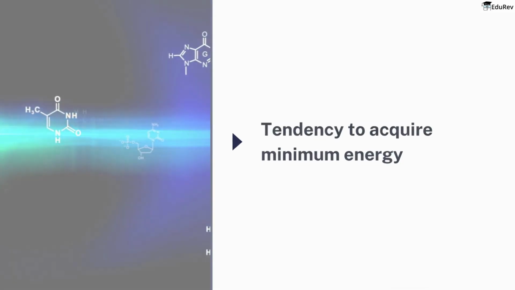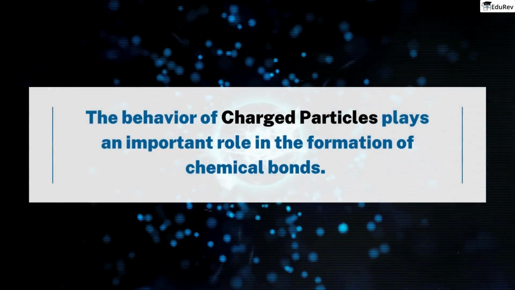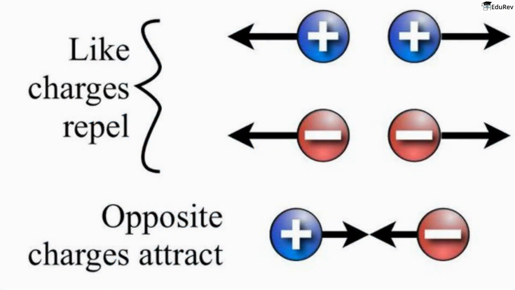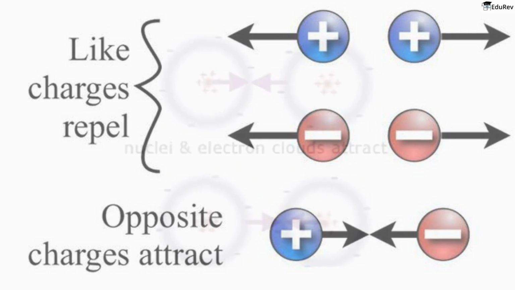As we know, the behavior of charged particles plays an important role in the formation of chemical bonds. Unlike charges, such as a positive and negative charge, are attracted to each other, whereas like charges, such as two positive or two negative charges, repel each other. A similar phenomenon occurs when two atoms approach each other to form a bond.